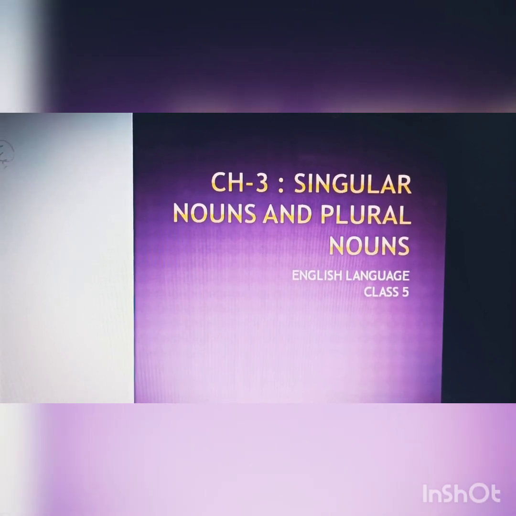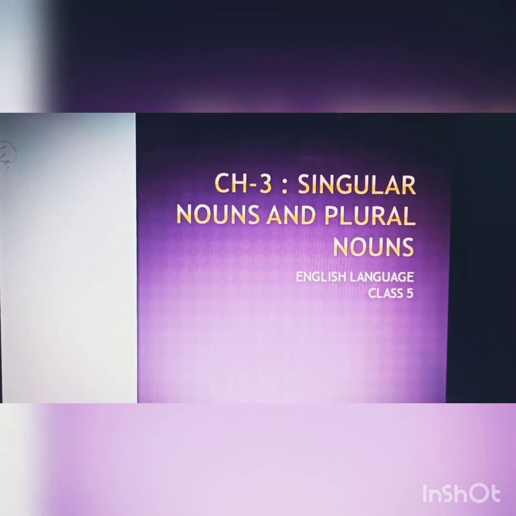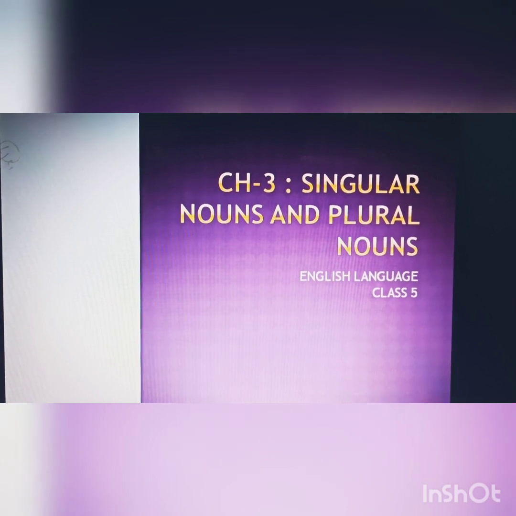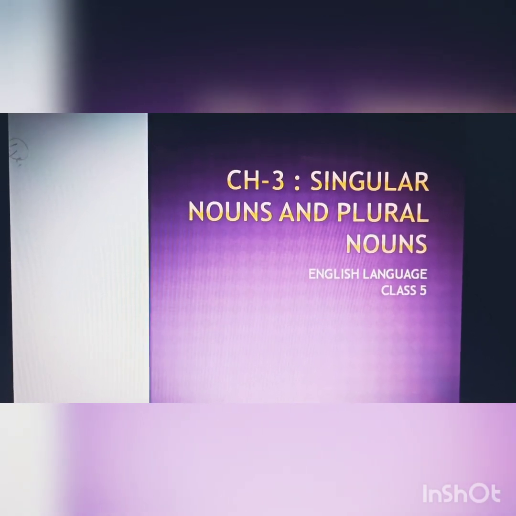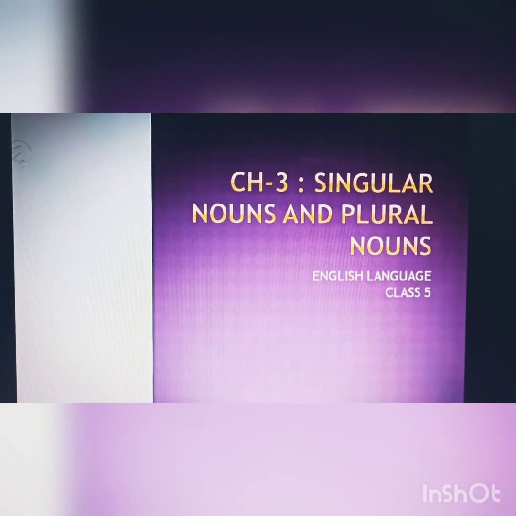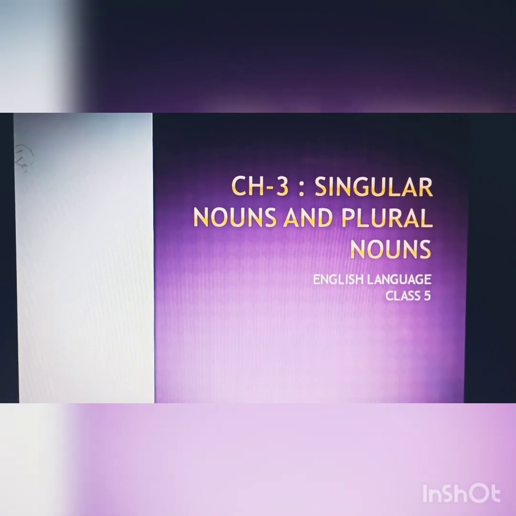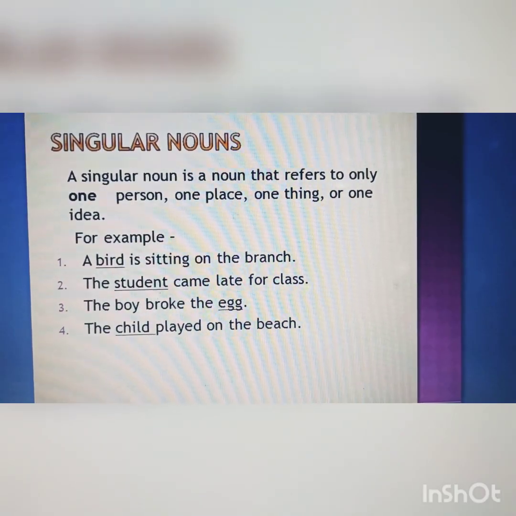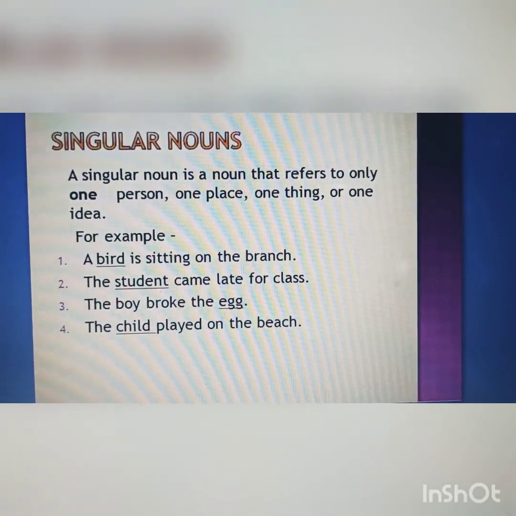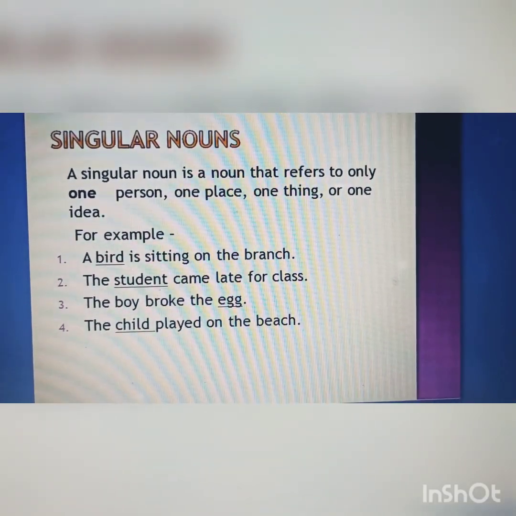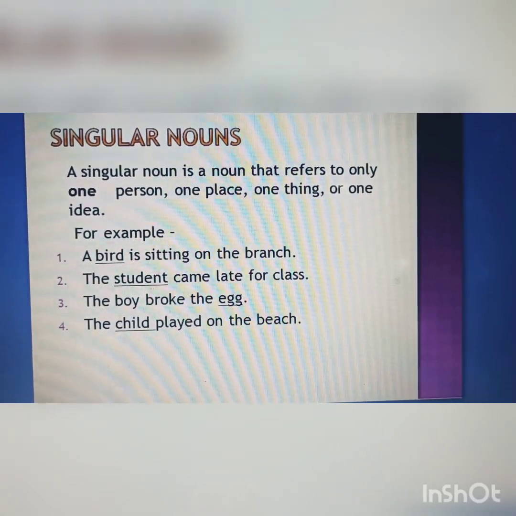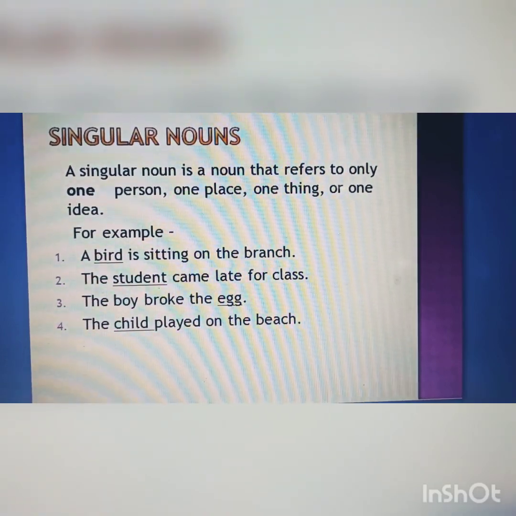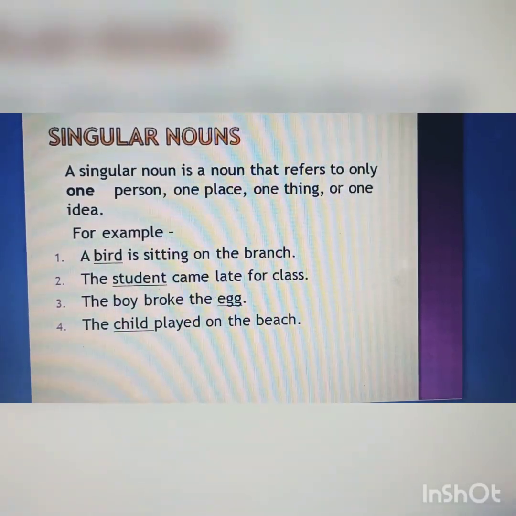Before beginning this lesson, let us revise what are nouns. Nouns are the name of animal, place, person or thing. So on the basis of number, nouns can be classified into 2 categories, singular nouns and plural nouns. Let us discuss about each one of them in detail. First, let us talk about singular nouns. A singular noun is a noun that refers to only one person, one place, one thing or one idea. So any noun that states only one person, place, thing or idea is known as a singular noun.